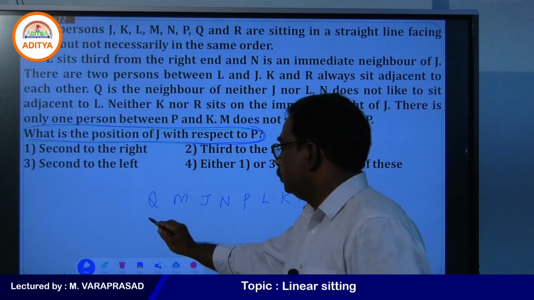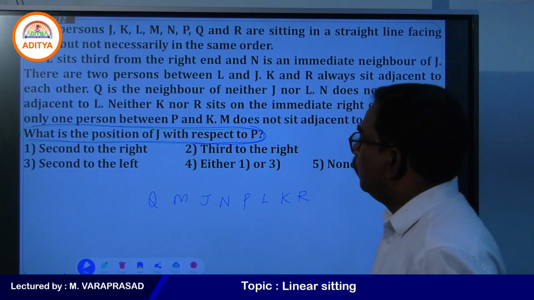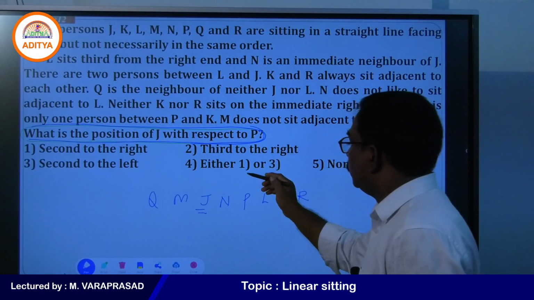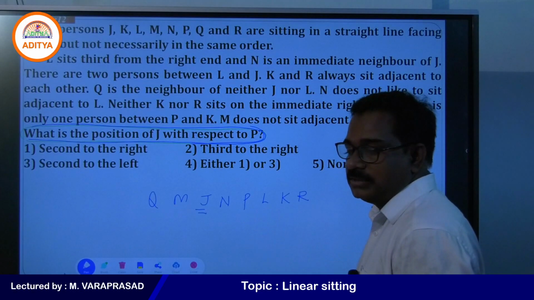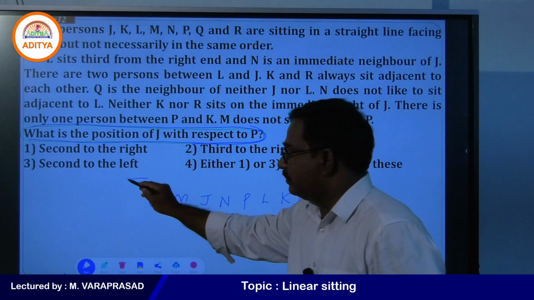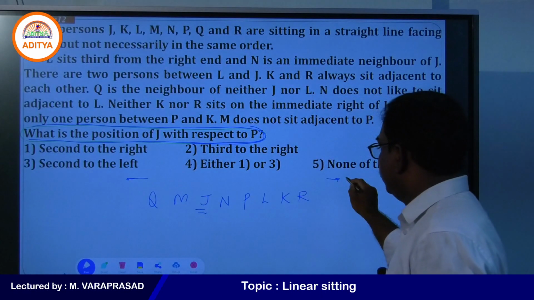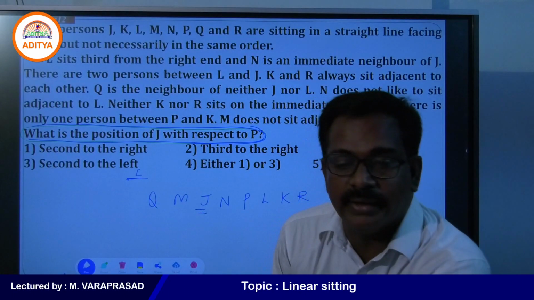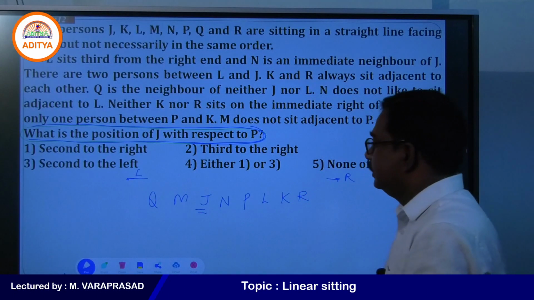Yes, totally 8 places. What is the position of J with respect to P? Some options are there. This is the left side and this is the right side. What arrangement you will get here? Yes, what is the answer?